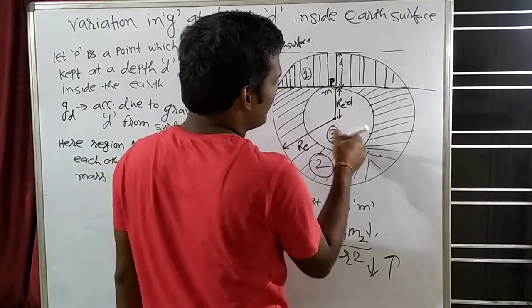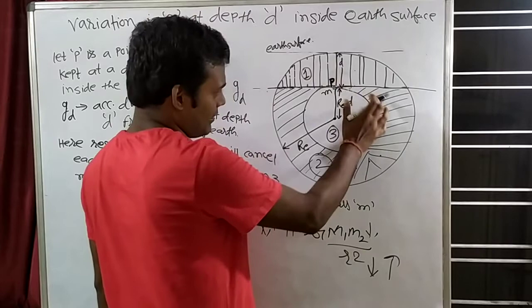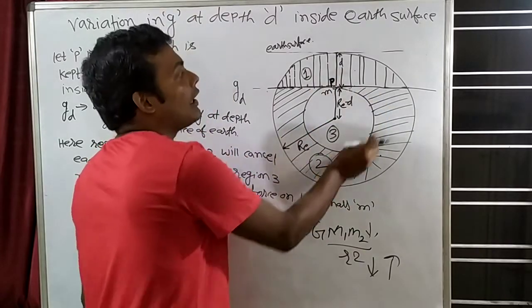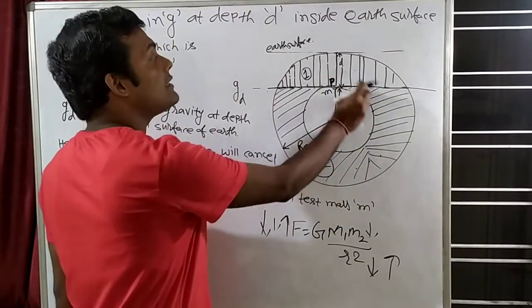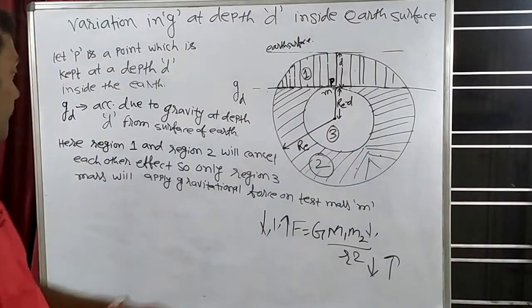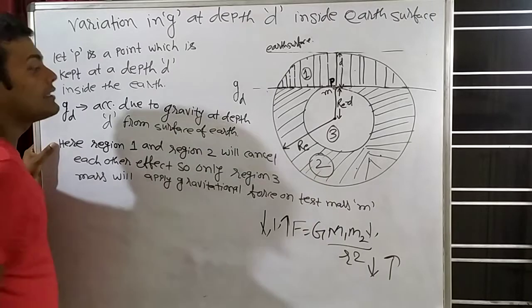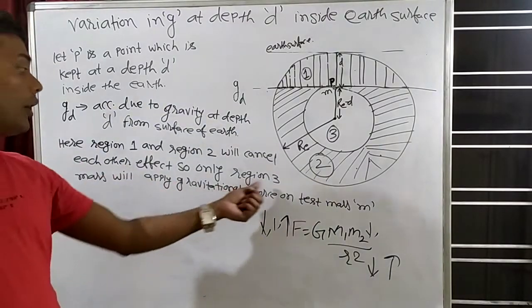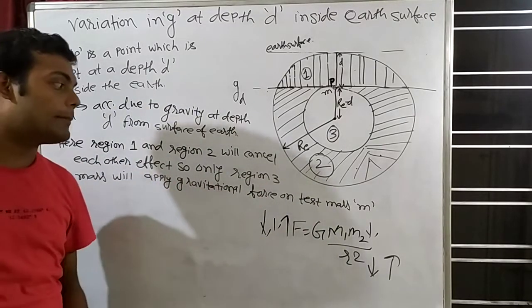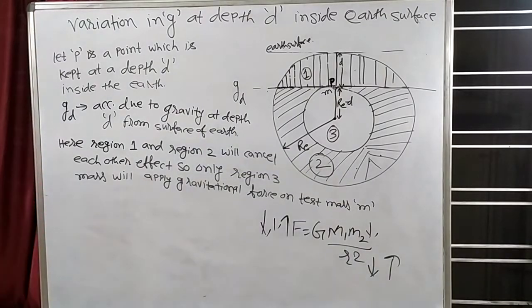So only region 3 mass. Can you see this mass? This region 3. Here is also mass. In the earth mass is everywhere. So only region 3 will apply gravitation force on point P. What I am indicating is that region 1 and region 2 will cancel each other's effect, so only region 3 mass will apply gravitation force on chest mass M.